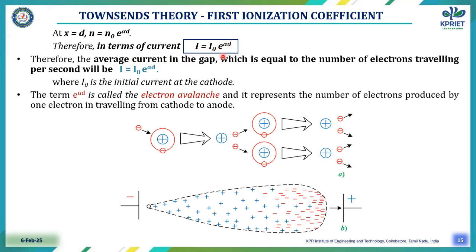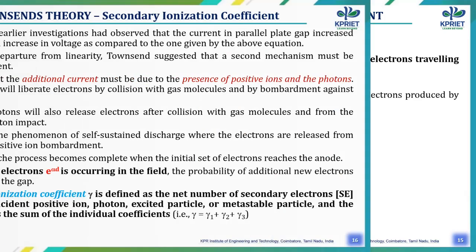Therefore, the average current in the gap, which equals the number of electrons traveling per second, is I equal to I naught into e power alpha d. The term e power alpha d represents the electron avalanche, and it represents the number of electrons produced by one electron in traveling from cathode to anode.